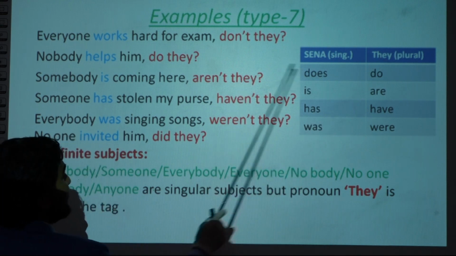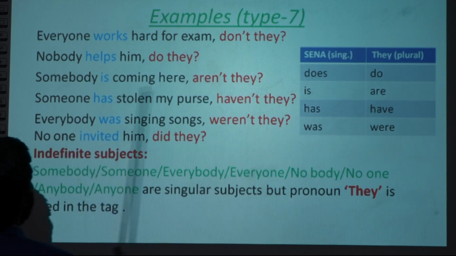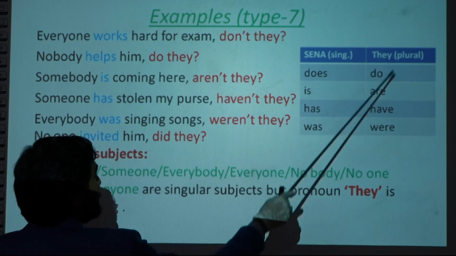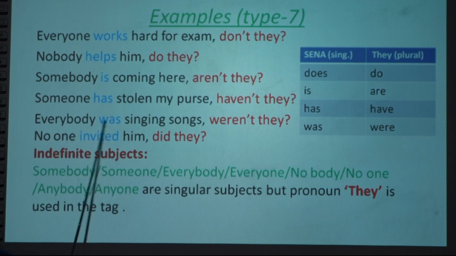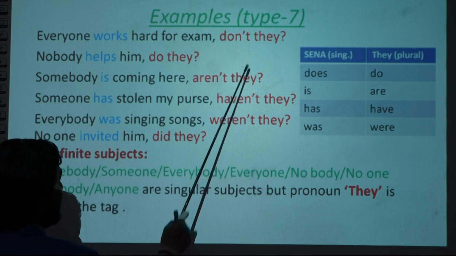They is used, okay? So is changes into are. Has is used, but with they we use have, so haven't. Was, everybody was here, okay? So this was is changed into weren't when we add the tag.